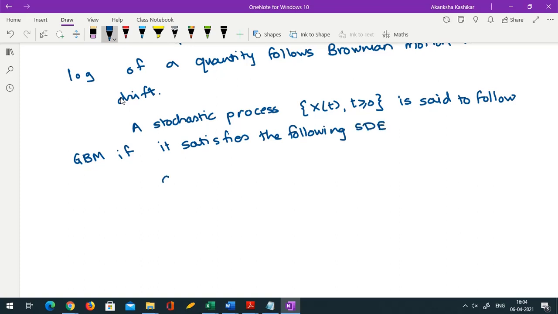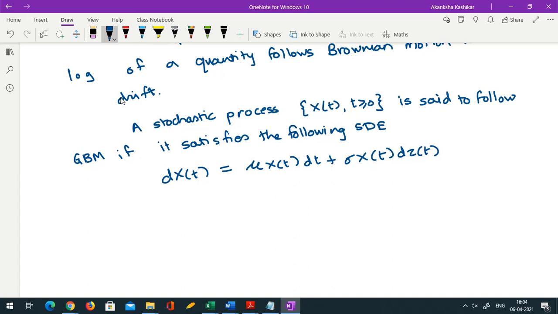What is the equation? dxt is equal to mu xt dt plus sigma xt dzt. If you remember, this is nothing but your Black-Scholes-Merton model for the share price process, ds equal to mu s dt plus sigma s dz. This is exactly that.